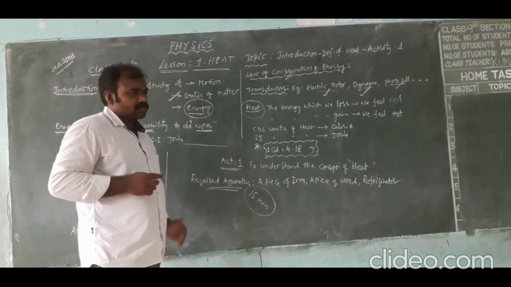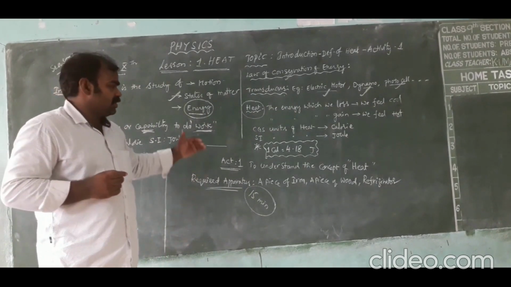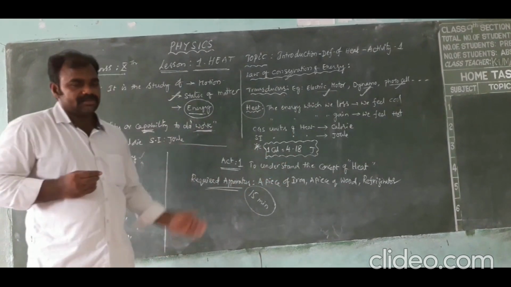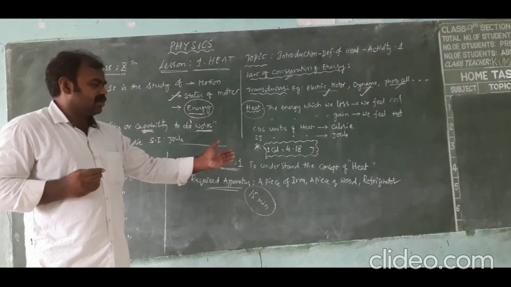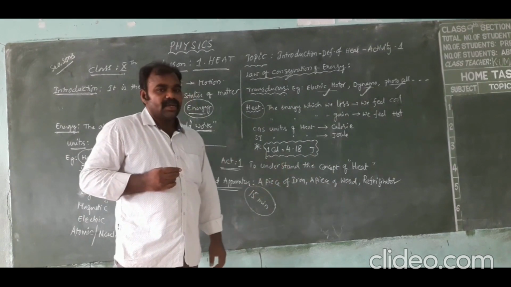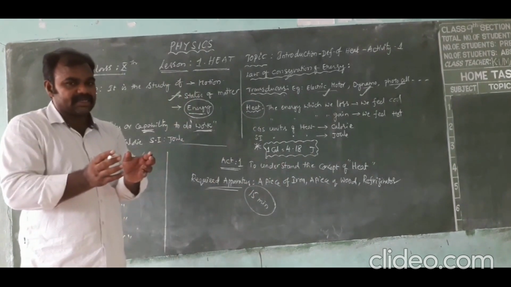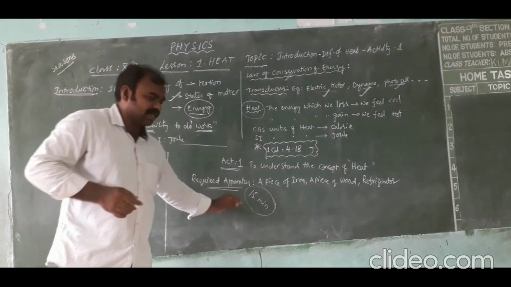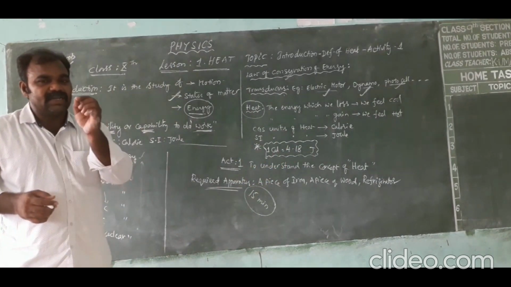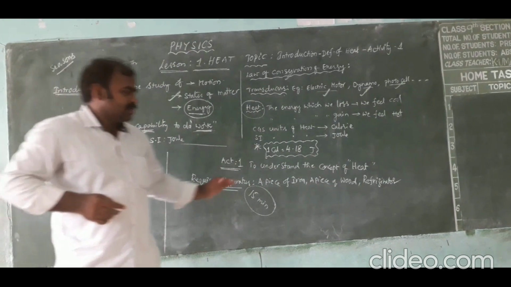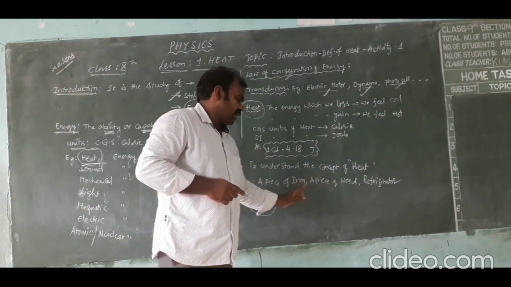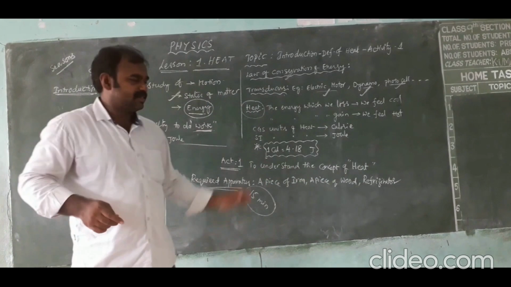From this we can observe that iron and wood get the same heat quantity after some time. But by touching them, iron is cooler than wood. You have placed both pieces in the refrigerator for 15 minutes, an equal amount of time. Why is iron so cool and why is wood comparatively less cool? It is nothing but the property of the material. Wood is a thermal insulator and iron is a thermal conductor. This is the difference here.